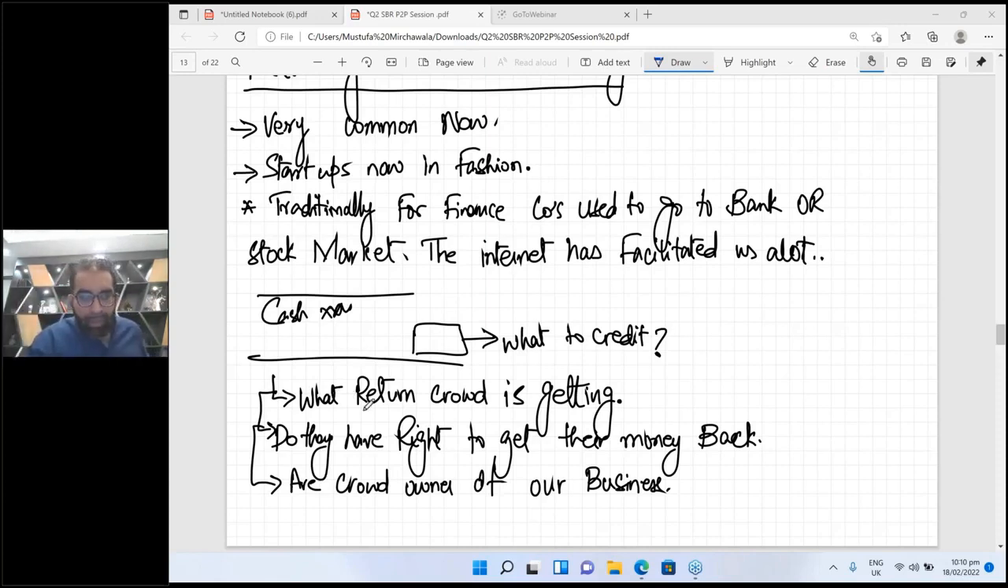Now, before deciding the accounting treatment of crowdfunding, you should think about these things. What return is the crowd getting? For example, you have to give them a fixed return, and you are bound, you have signed a paper that you will give a fixed return every year. So it's like interest, and you have a contractual obligation to deliver cash in future. So in that case, it's a loan, right?